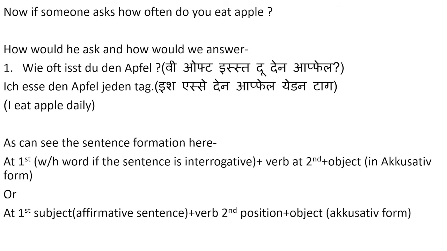The subject is I, ich, and essen is conjugated according to ich and becomes esse. Then the object is der Apfel, and in accusative form it's den Apfel. Ich esse den Apfel jeden Tag.